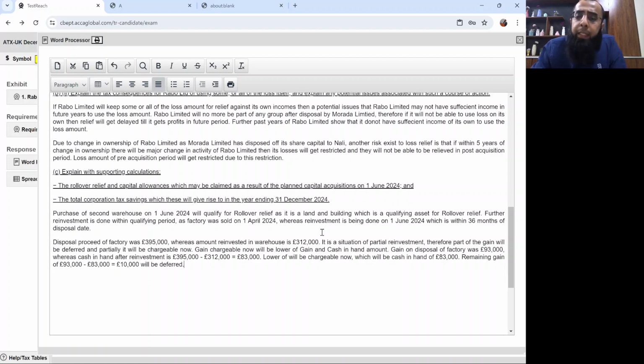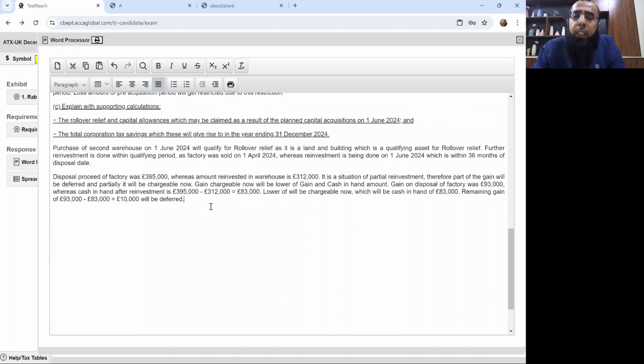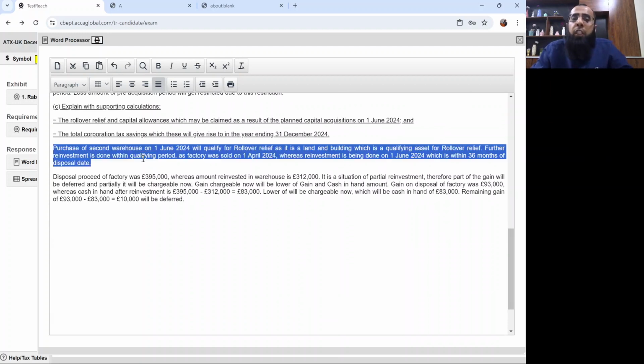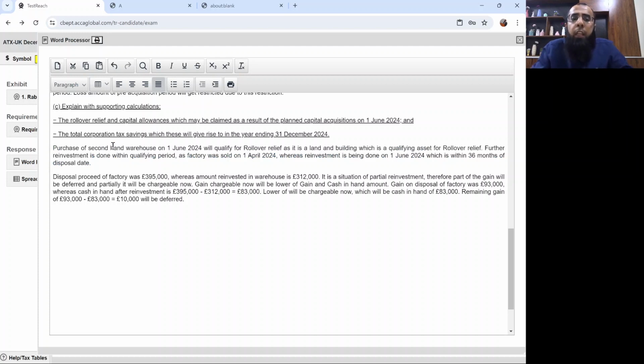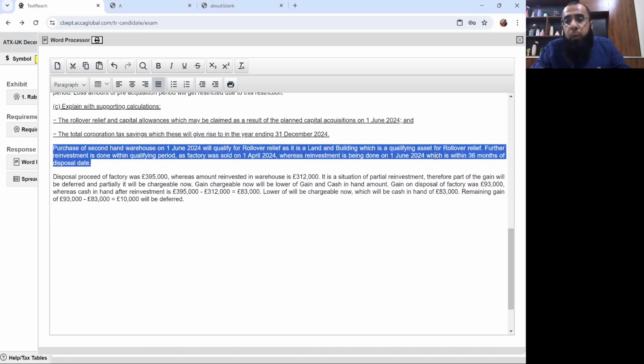So let me repeat it again. If you have any concern in your mind, it will get clear. See, this second-hand warehouse which they have purchased on 1st June 2024 will qualify for rollover relief as it is a land and building which is a qualifying asset for rollover relief. Further reinvestment is done within qualifying period as factory was sold on 1st April 2024, whereas reinvestment is being done on 1st June 2024, which is within 36 months of disposal date.